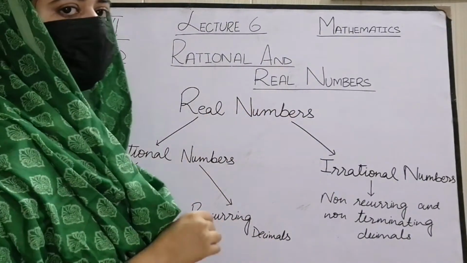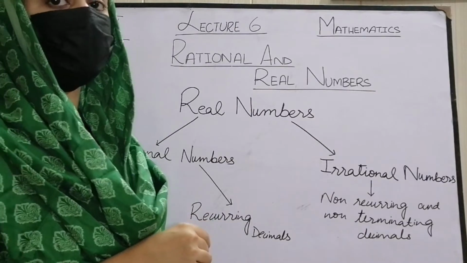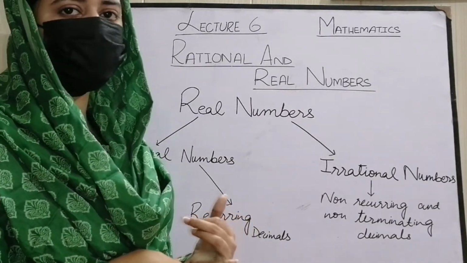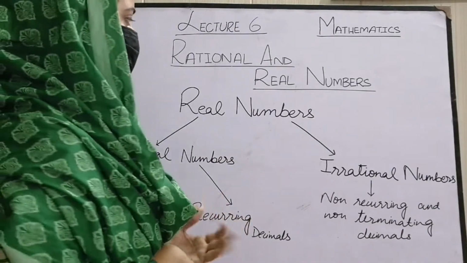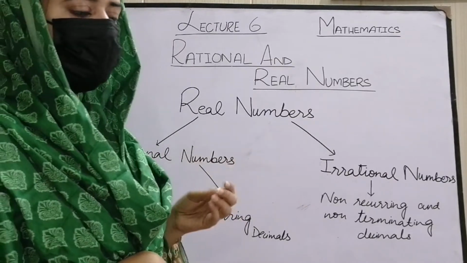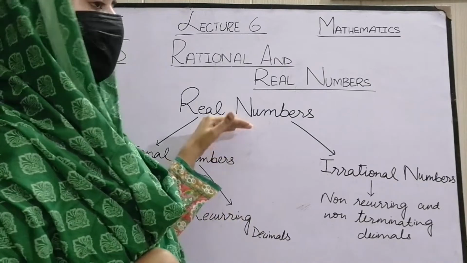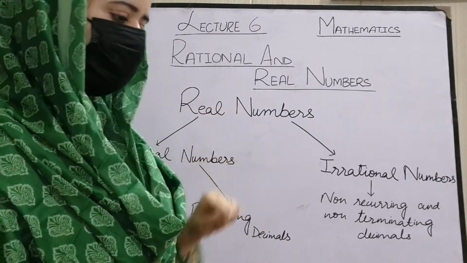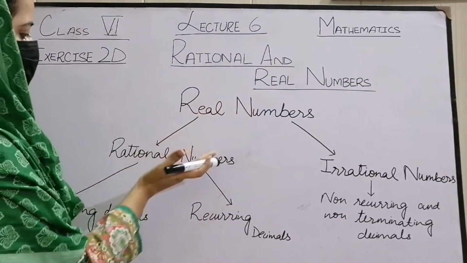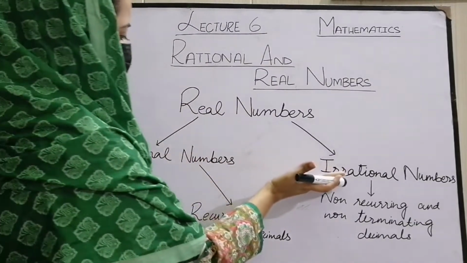Every number you have seen up till now is a real number, whether it is in decimals, fractions or just whole numbers like even numbers, odd numbers, zero. There are two basic types of real numbers, rational numbers and irrational numbers.